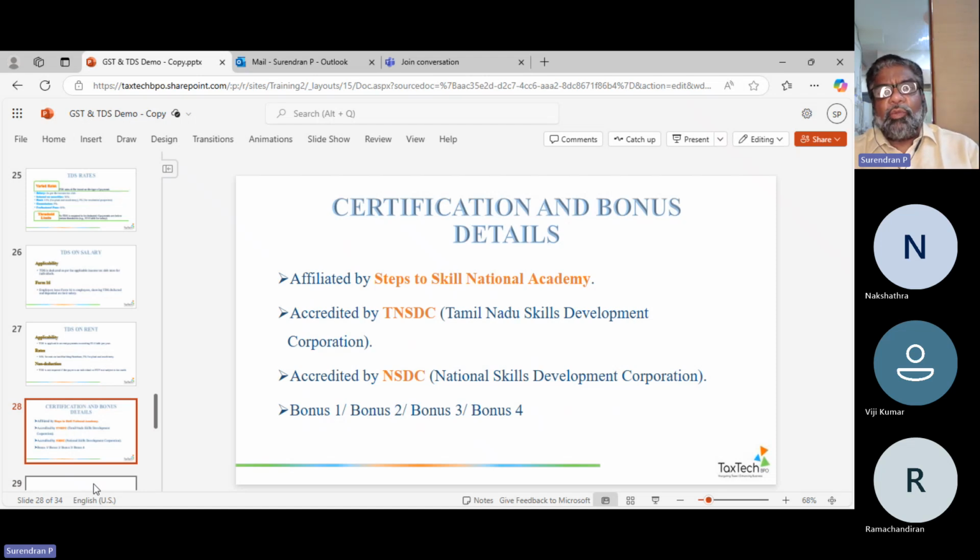There is no controlling unit. Or if you go to another company or you're working with a CA intern, definitely your income will double after this particular course, because you will be equipped with a lot of experience. Industry experts will come to you, CAs will come to you, marketing people will come to you. All these people who have much knowledge in these areas will be giving you the lecture. So this is what you want.